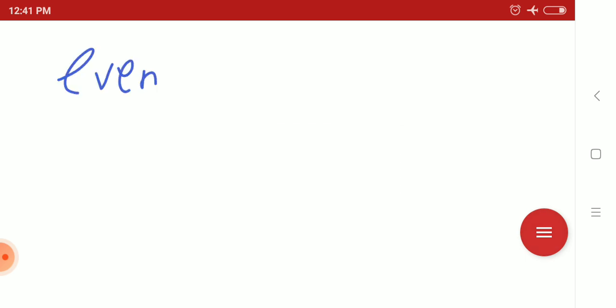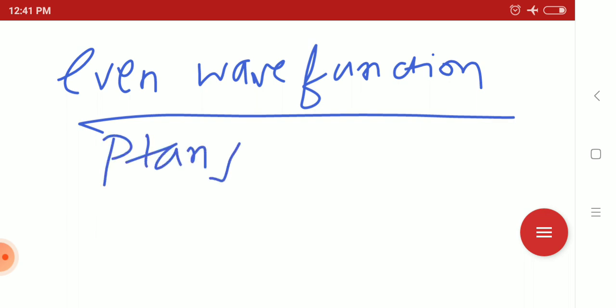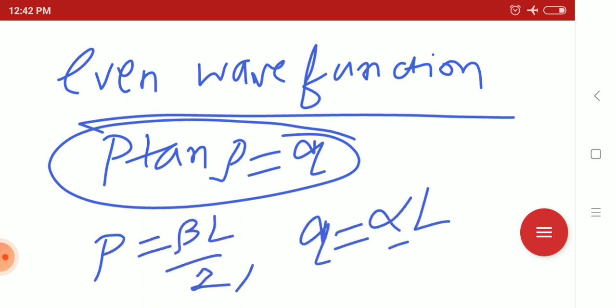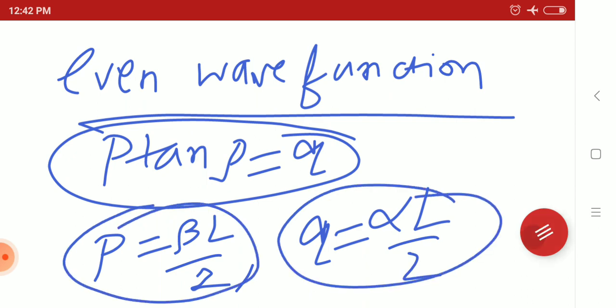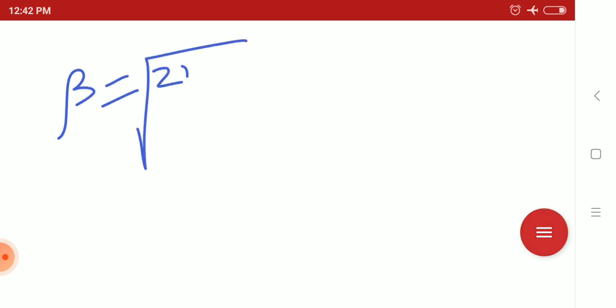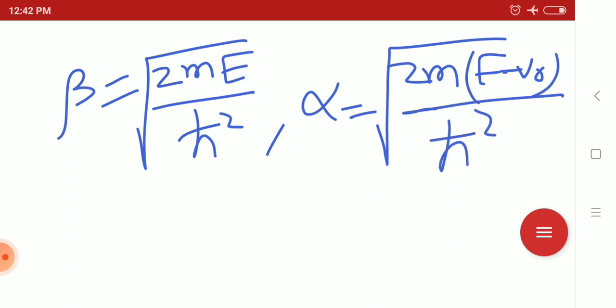So for even wave function, we will get P tan P equals Q, where P equals beta L by 2, Q equals alpha L by 2, where beta is root over 2mE divided by h cut square, and alpha is root over 2m(V0 minus E) divided by h cut square.